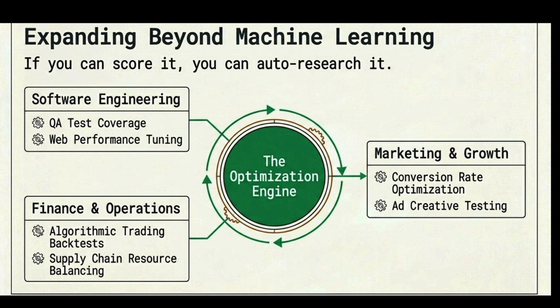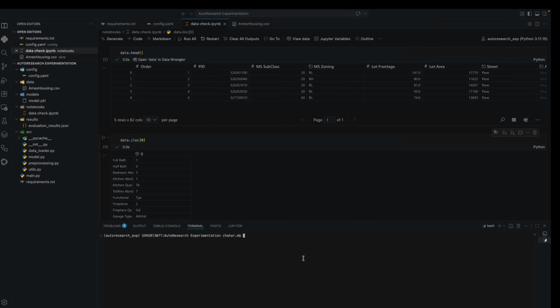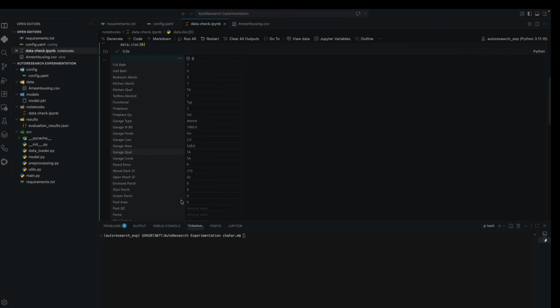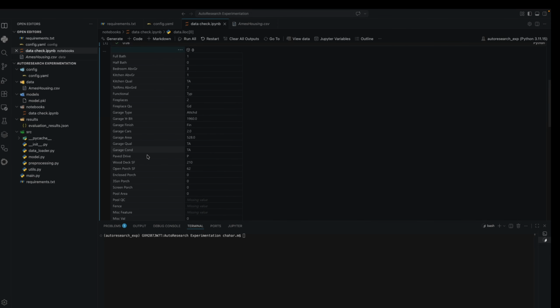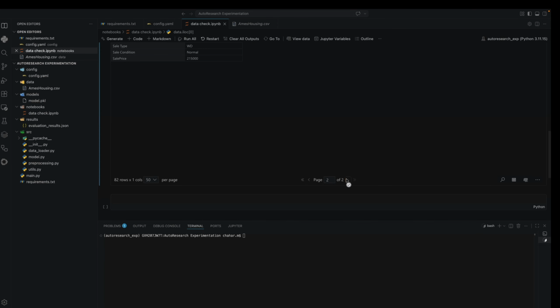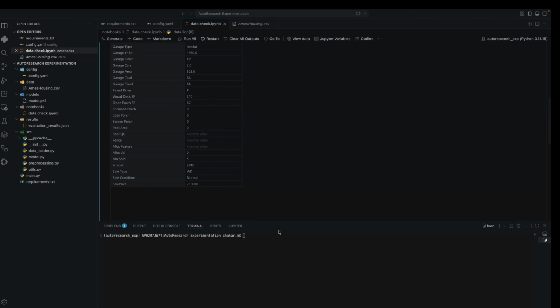Now, we will move to how we can actually use this auto research to improve our current systems or the machine learning problem that I have. I have taken a house pricing data set available on Kaggle. It includes features like kitchen area, garage cars, garage area, garage quality, condition, porch, and whether a fence is available or not, these kinds of features. And the output variable is the selling price for the house. So we have to predict it.